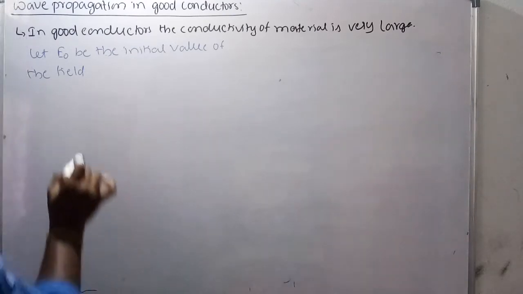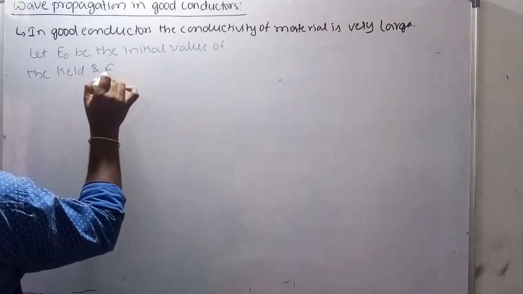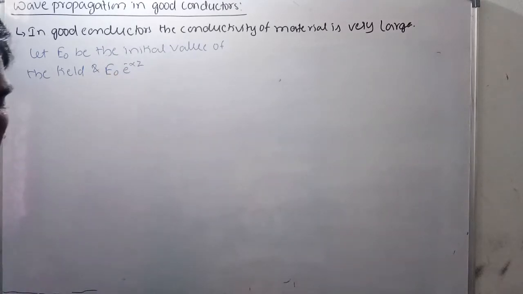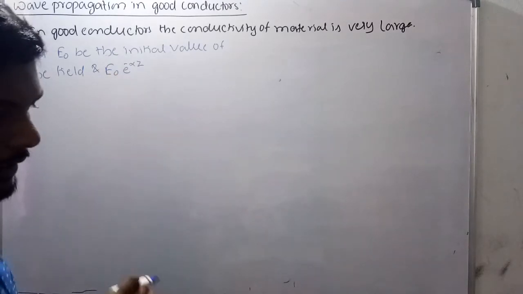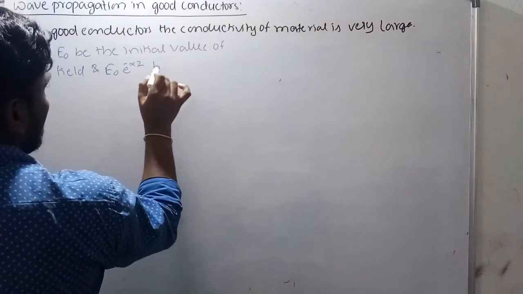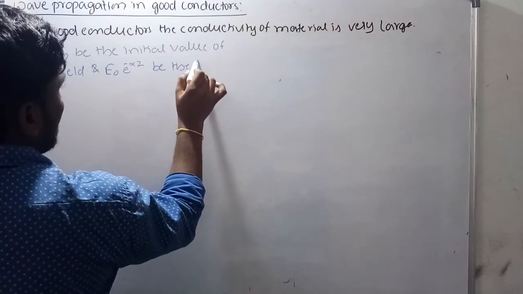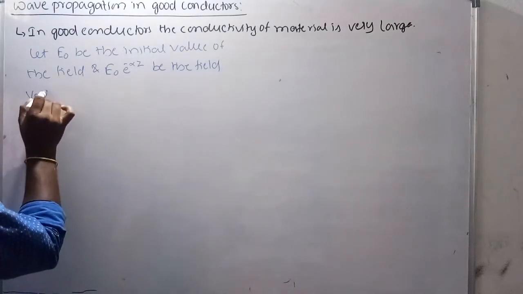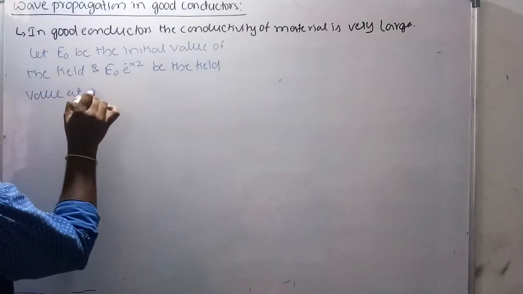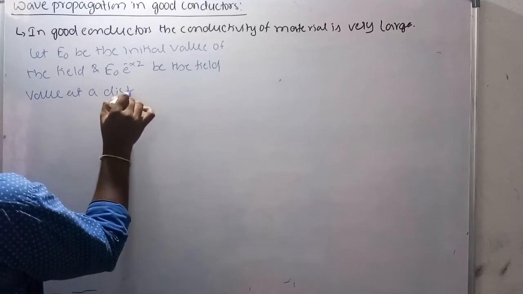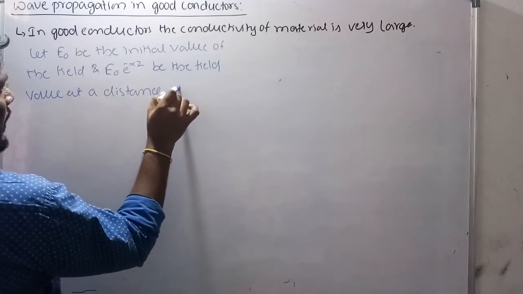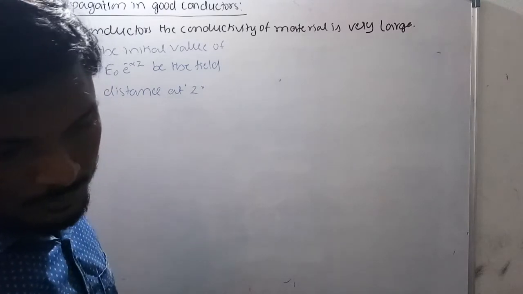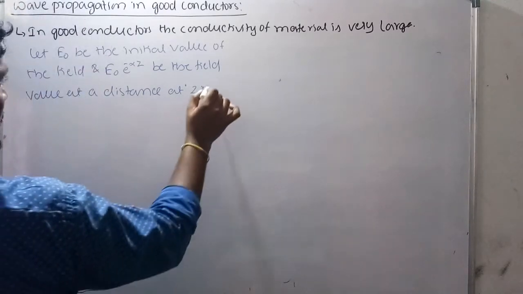And E naught e power alpha z be the field value at a distance z inside the surface.